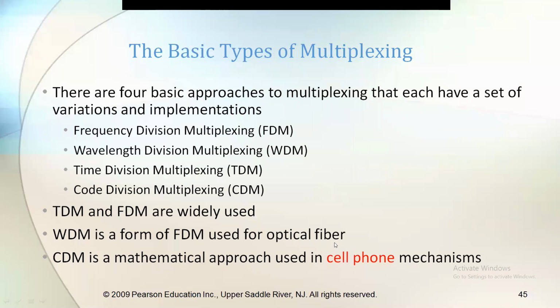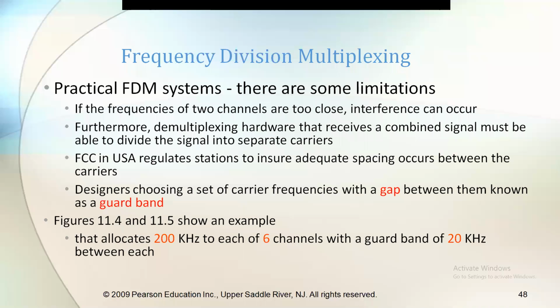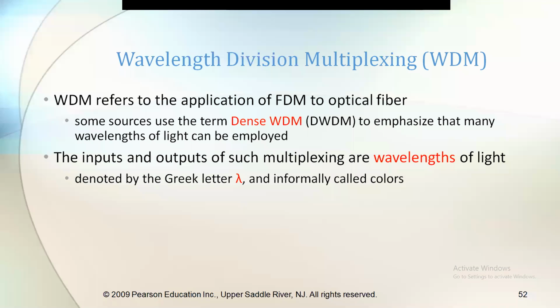Only in optical fiber communication is wavelength division multiplexing used. This is very similar to, or one kind of, frequency division multiplexing. WDM refers to the application of FDM to optical fiber. Okay, this is a very simple scheme.